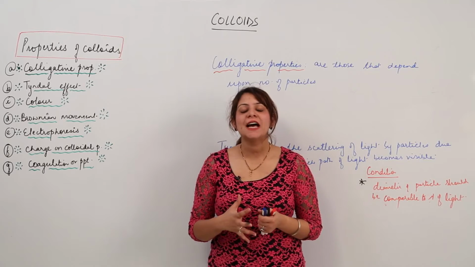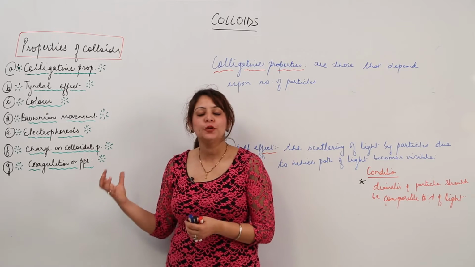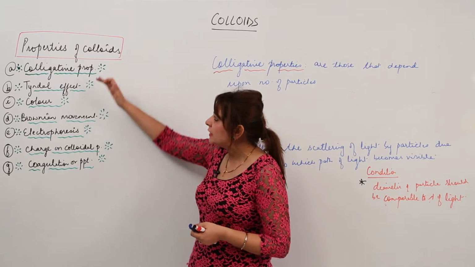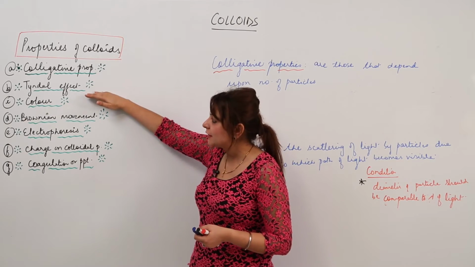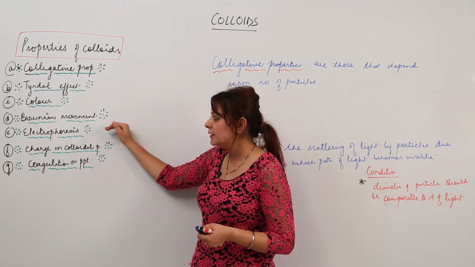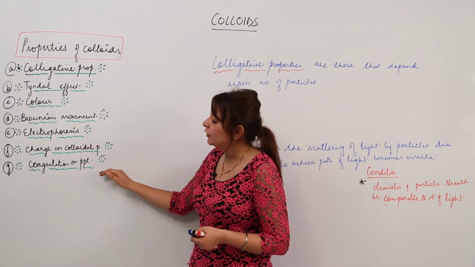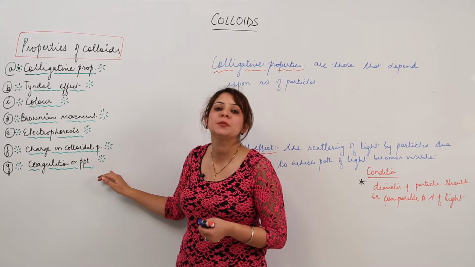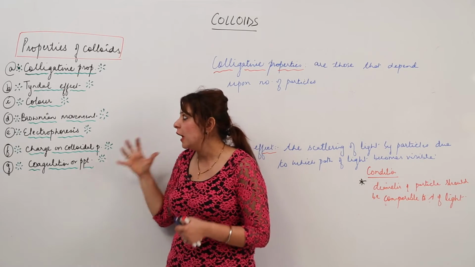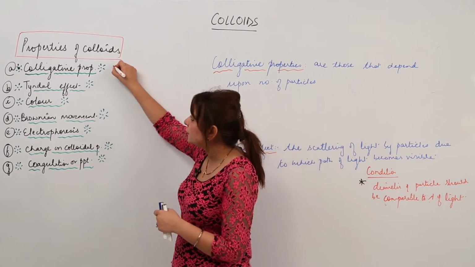Now we are going to start with the properties of the colloids, right? So I have summed up a few important properties for you. First is the colligative property, next is the Tyndall effect, third is the color, fourth is the Brownian movement, electrophoresis, charge on the colloidal particle, and we are also going to talk about the coagulation or precipitation of the colloids. So now we are starting with the first property, that is our colligative property.